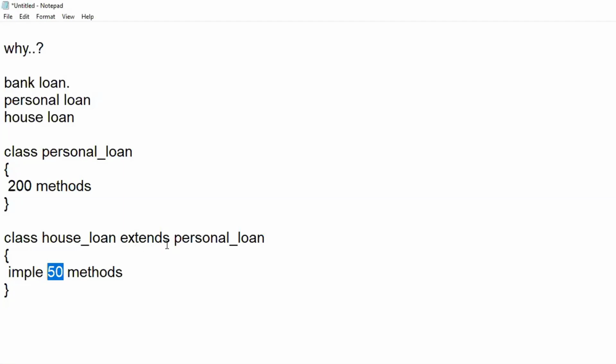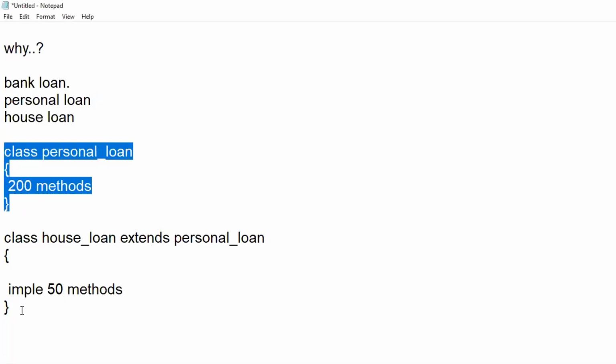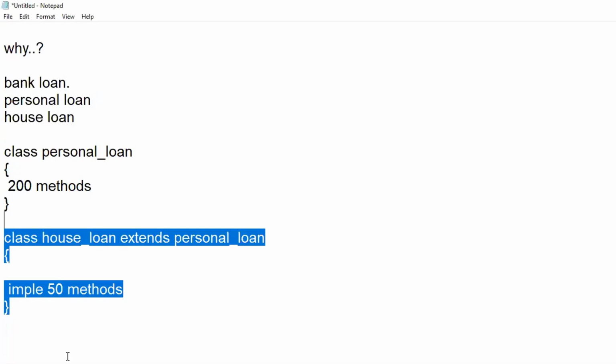See, once I say extends, whatever methods are defined in the personal loan class, all those methods will be available for me here in the house loan, right? That is the concept of inheritance. That means acquiring the properties of your parent class into the child class is nothing but inheritance.